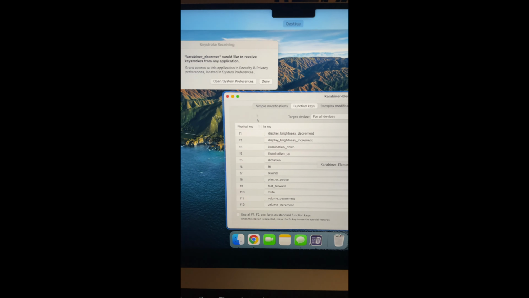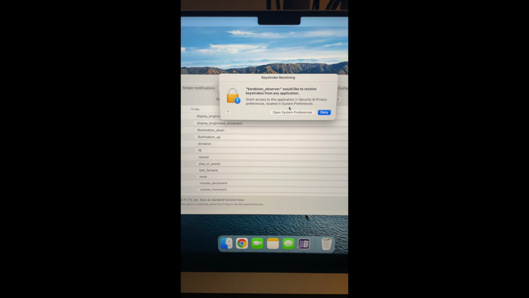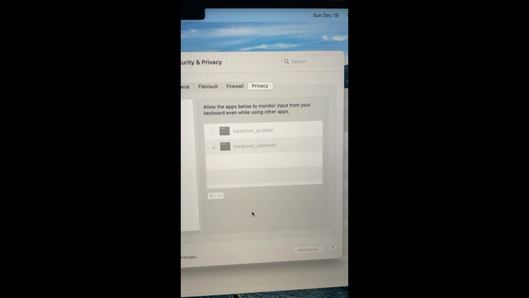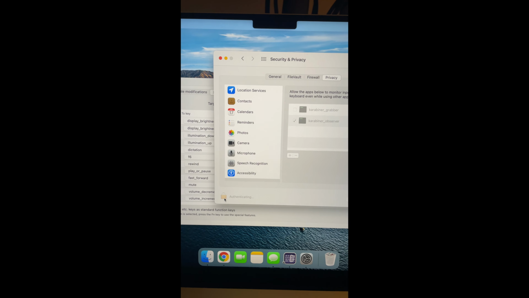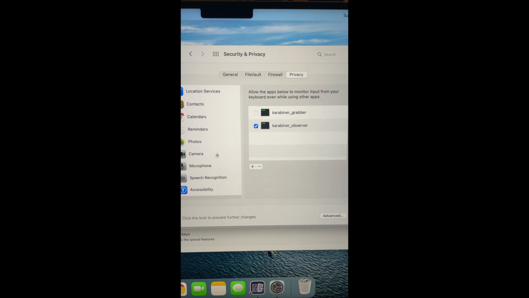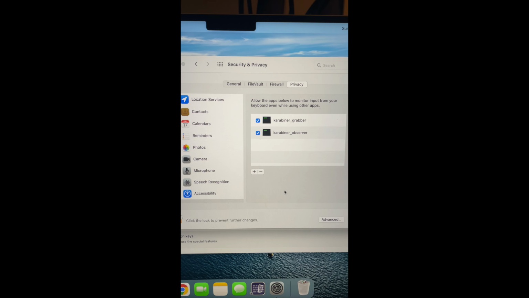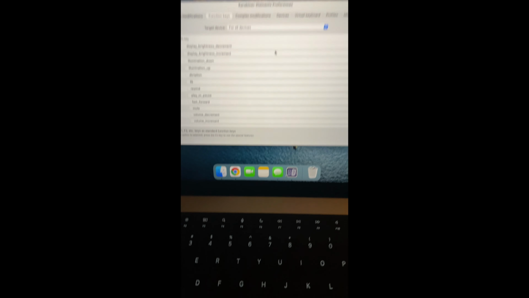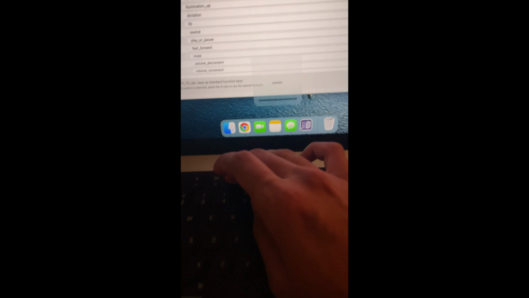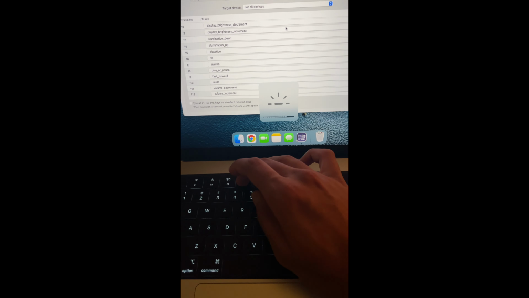And then I think there's one more permission you have to grant to the Karabiner grabber to allow it to monitor input from your keyboard. So you're gonna click on the lock, use Touch ID again, click on Karabiner grabber, and that should be it. And then now when I press F3, it should decrease the keyboard brightness. And then when I press F4, it should increase the keyboard brightness.